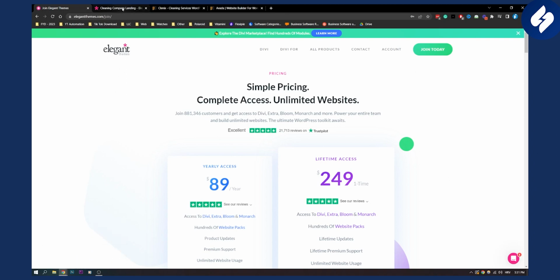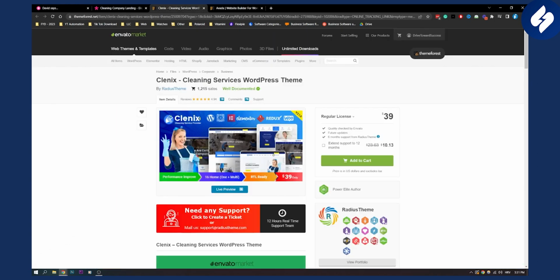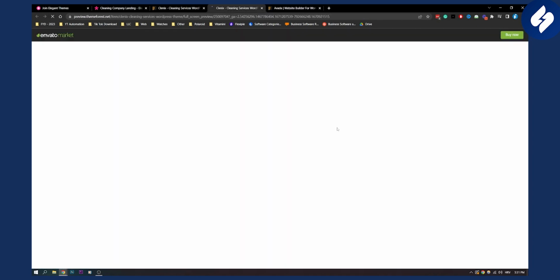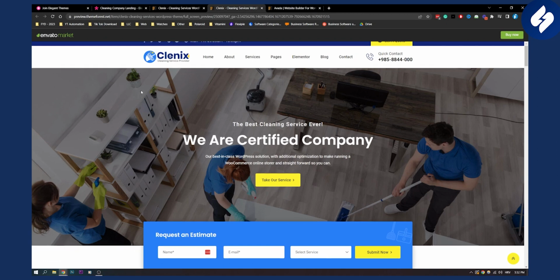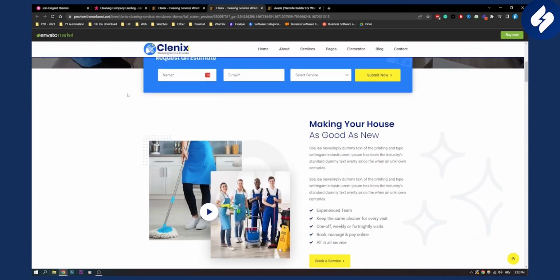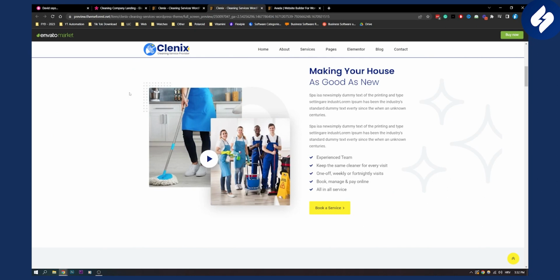Now, second theme on this list is called Clinics right here. As you can see, Clinics is a cleaning service WordPress theme. Now, this is just for cleaning services. This is exactly for that. So it costs $40. This is if you're on a budget and you want to buy it. And as you can see, you can also click live preview right here, and you can see how this looks like. It looks really clean, really awesome. It does the job, especially for the cleaning service business.